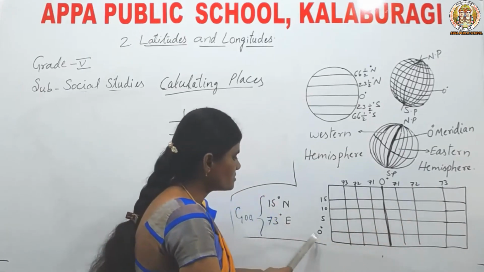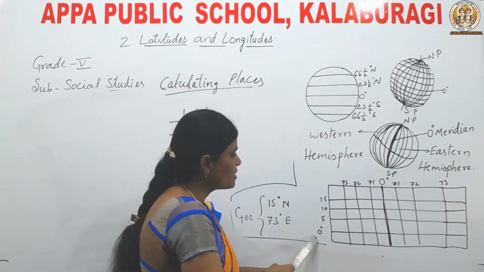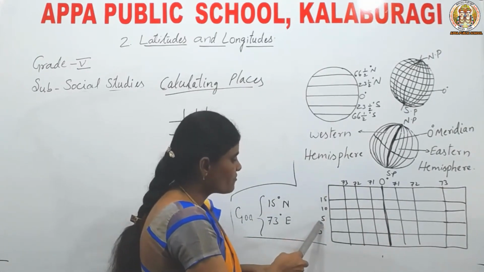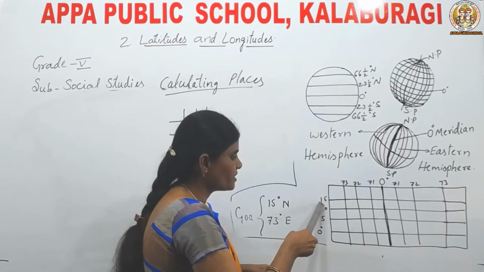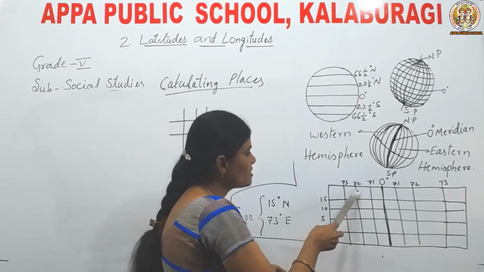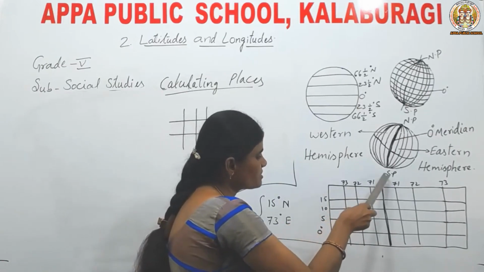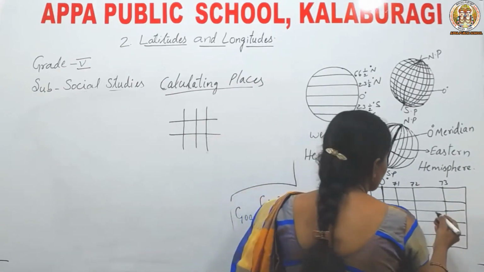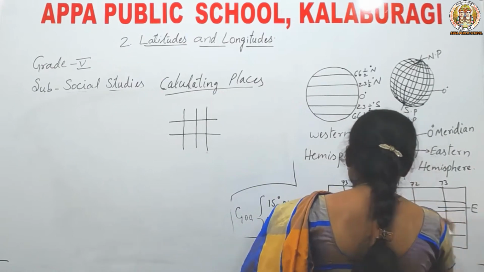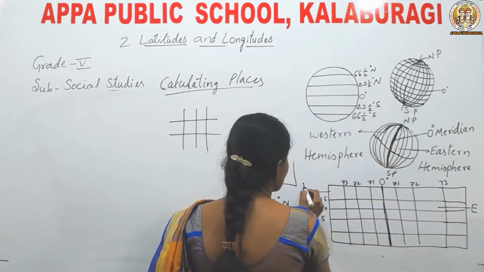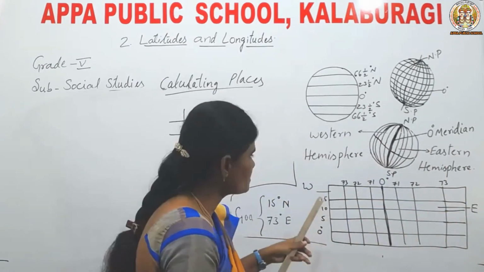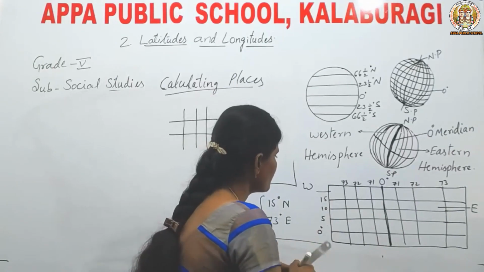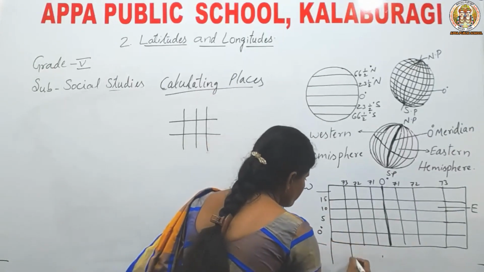Here this is 0 degree latitude. I have taken 5 degree, 10 degree, 15 degree latitudes. Here 71, this is the prime meridian. Here this is the eastern side and this is the western side.